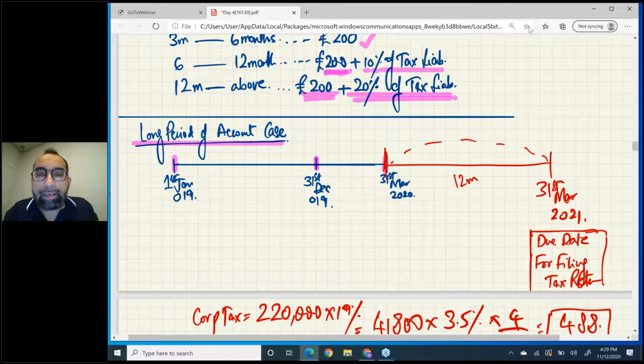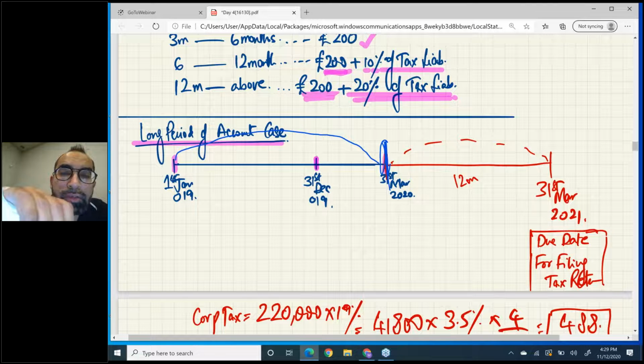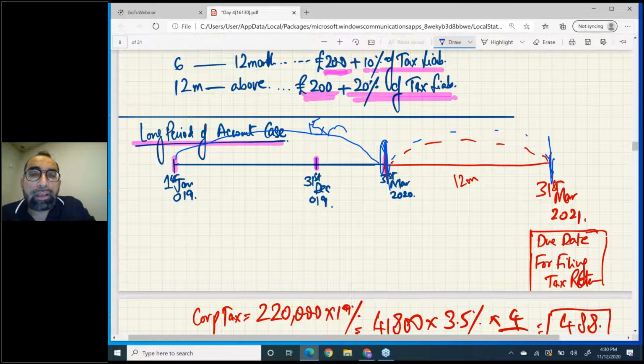But for return filing, do you know when you have to file the return? It is 12 months from the end of the period of account, and that period of account ends on 31st March. The period of account is exactly 15 months. There are questions in past papers and exam kit asking the due date for filing the tax return of this long period of account. So it is 12 months from 31st March 2020, that is 31st March 2021. Don't forget.